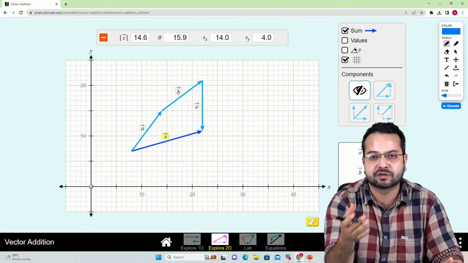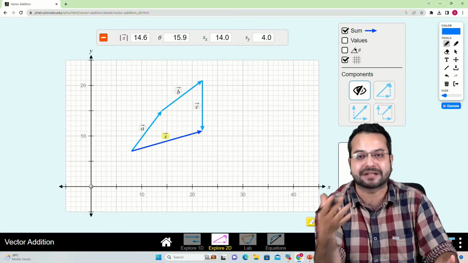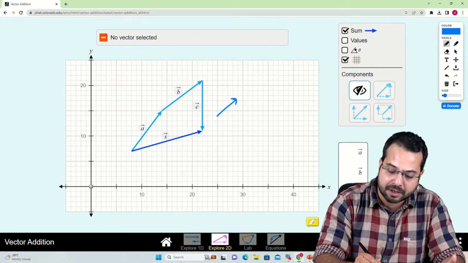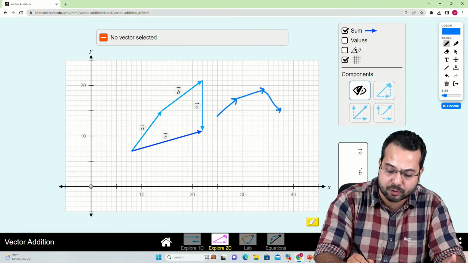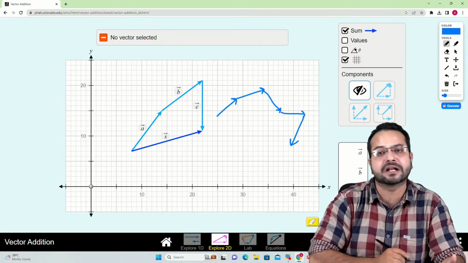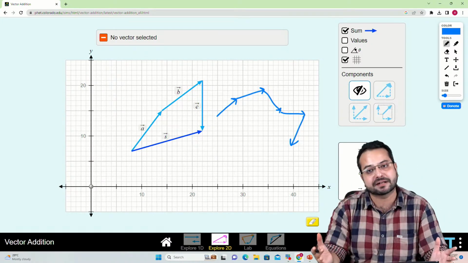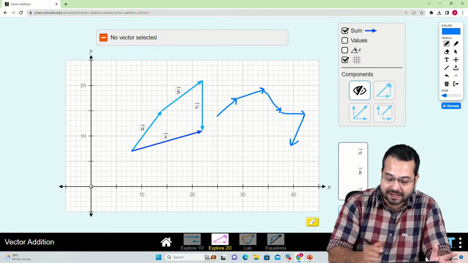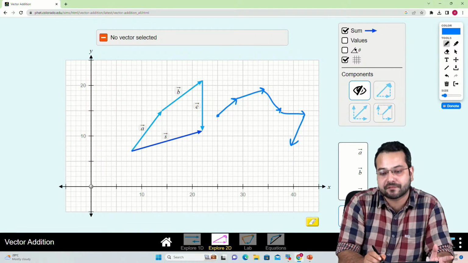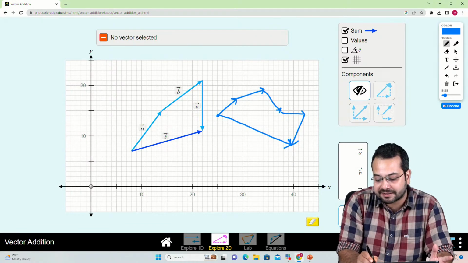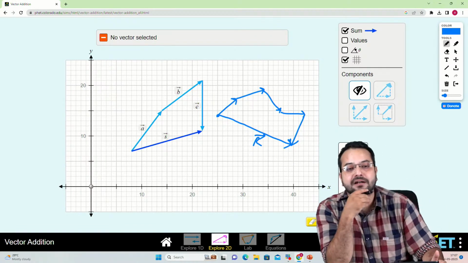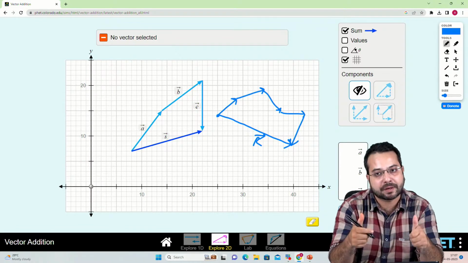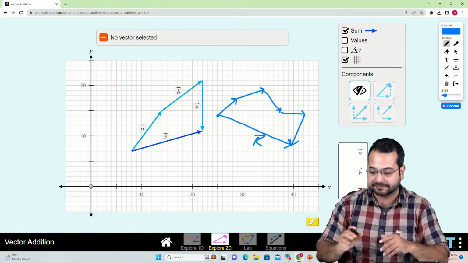Now if you have 3 vectors, 4 vectors, or 10 vectors, it does not matter. All you have to do is keep arranging the vectors head to tail. It doesn't matter what the orientation is or how many vectors there are. Just arrange all the vectors head to tail, and the resultant is going to be from the tail of the first to the tip of the last. Is this clear, everyone? If the polygon law of addition is clear, quickly give me a thumbs up, quickly give me a yes.